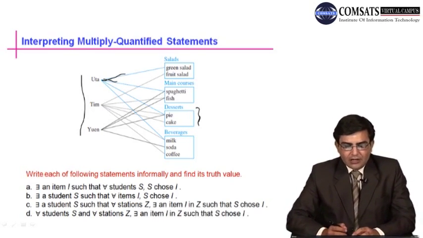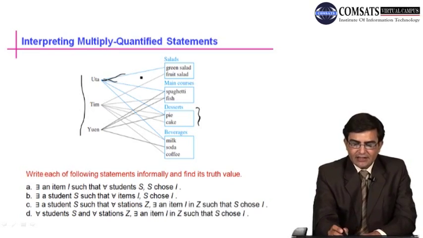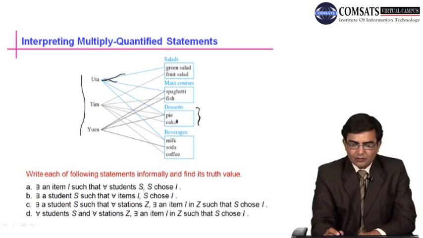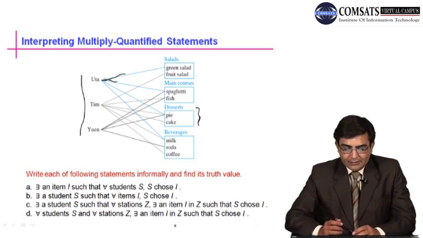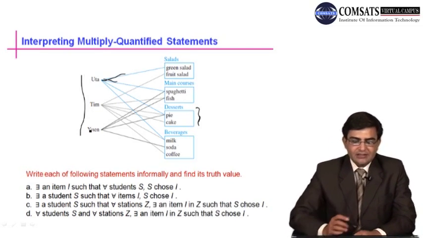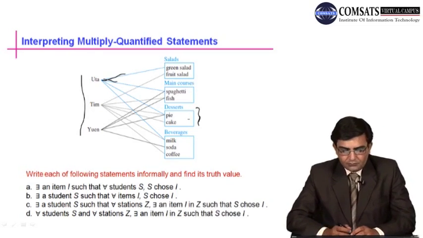For example, the first student, Uta, selects green salad from the salad station. From the second station, main courses, he selects spaghetti. From the third station, desserts, he selects pie, and from the 4th station he selects milk. So in the form of a figure or graph we can represent all the choices of these 3 students.